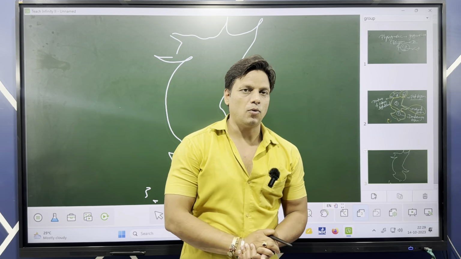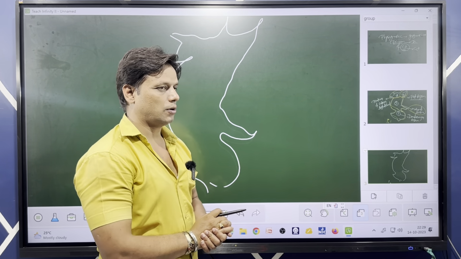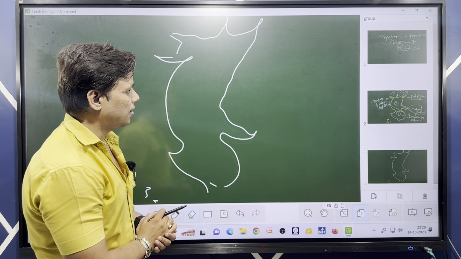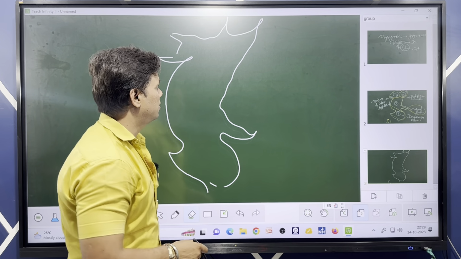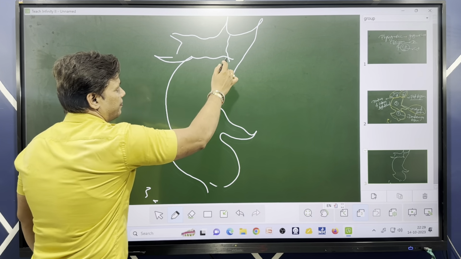We already saw the different geographical divisions of our Chhattisgarh. Now let's look at the separate area of all these different divisions.